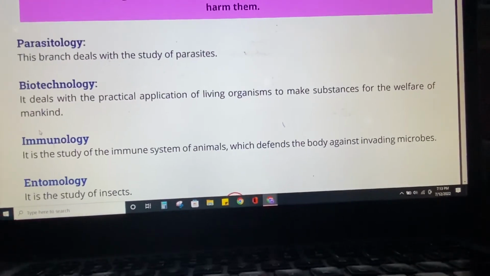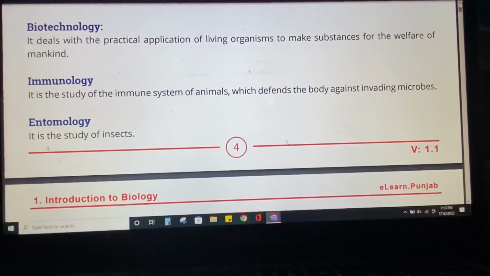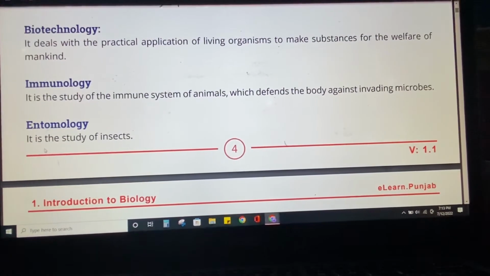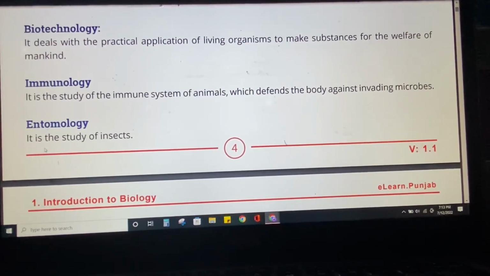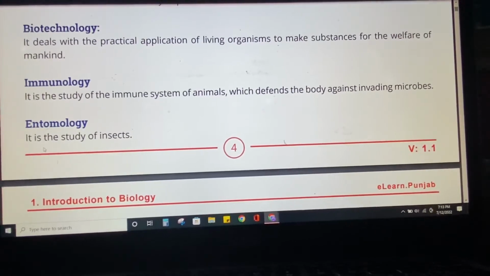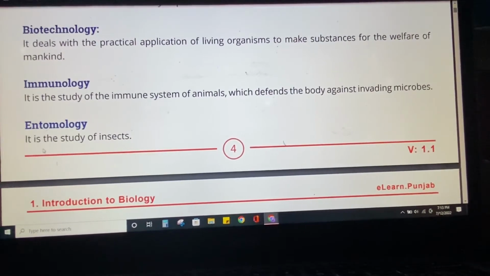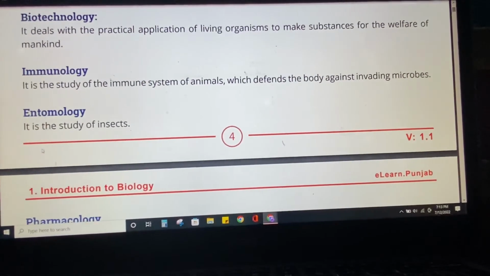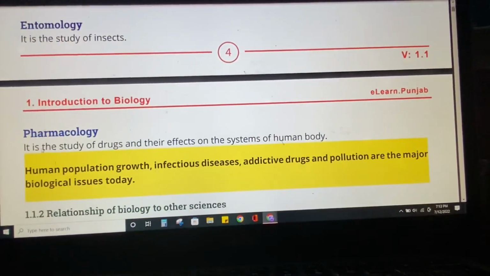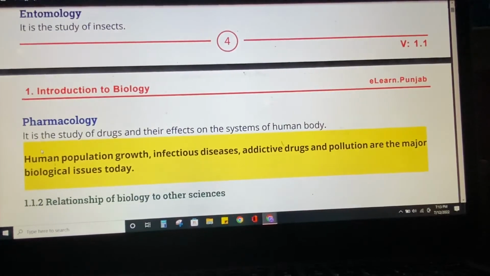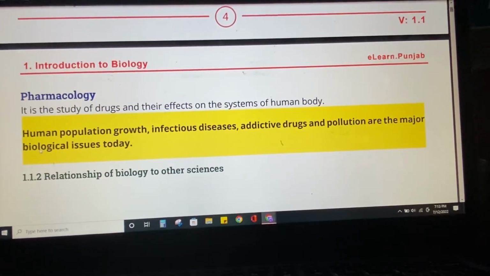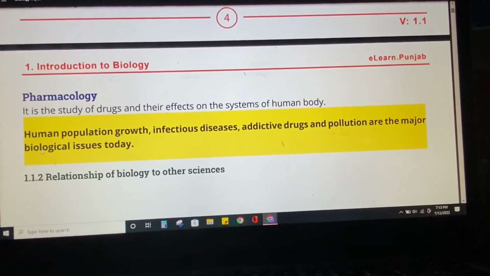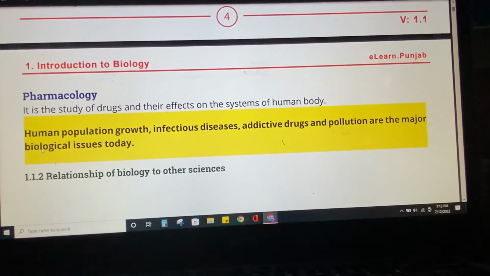Immunology is the study of the immune system of animals, which defends the body against invading microbes, like a virus that is attacking your body, and you are not getting harmed because your immune system is active and fighting the microorganisms. Entomology is the study of insects. Okay, and pharmacology is the study of drugs and their effects on the systems of the human body. Like if you're taking any drugs and medicines, what are the effects of those drugs and medicines on your human body.